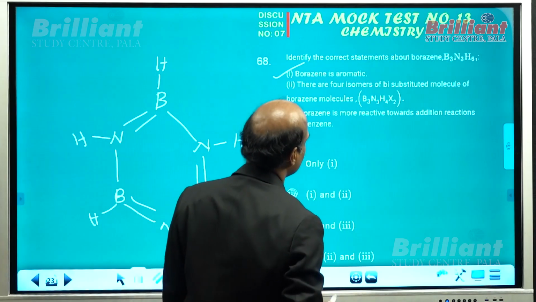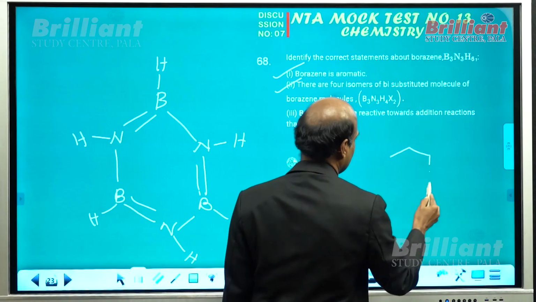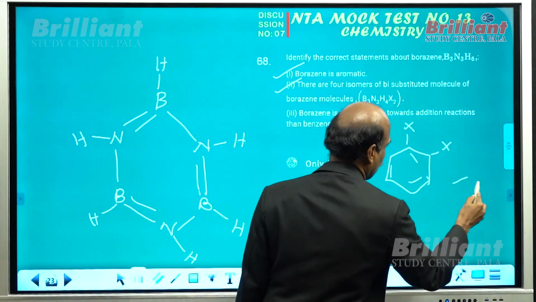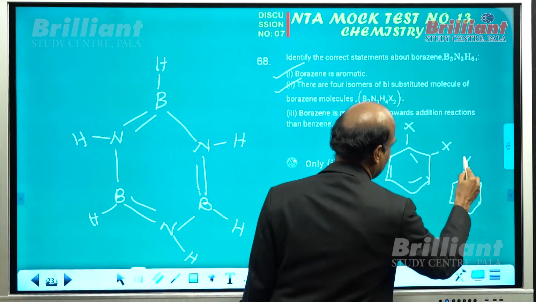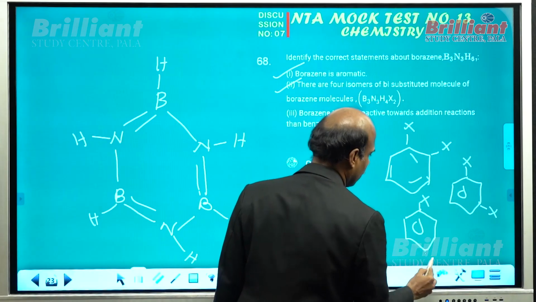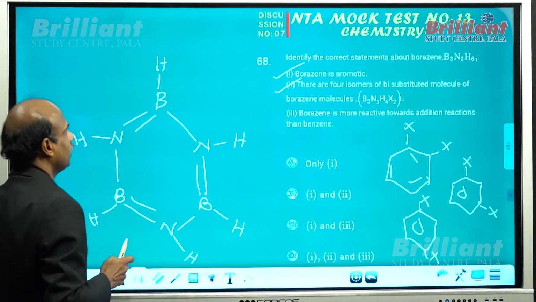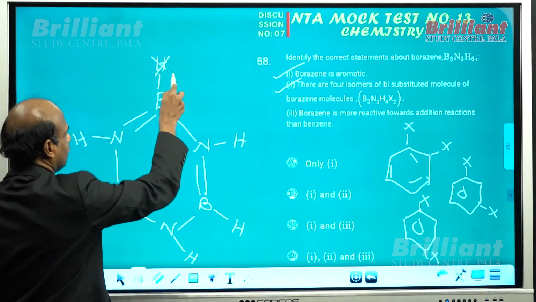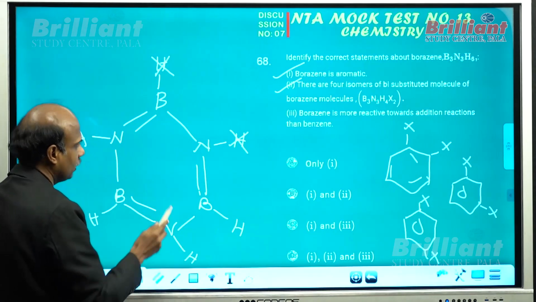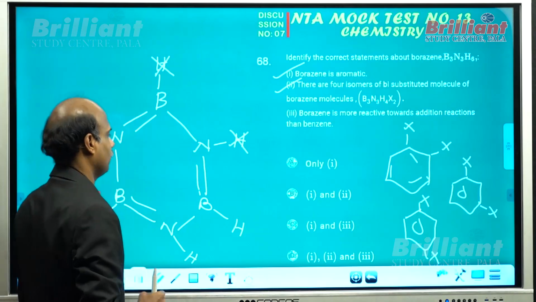There are 4 isomers of bisubstituted molecule. That is also correct. You know why? In the case of benzene, you know there are only 3. It can be either ortho or meta or para. But in the case of borazine, you can have one ortho type. How? If you put X here and X here, or X here and here, or here and here, these are all identical. There is only one ortho derivative.